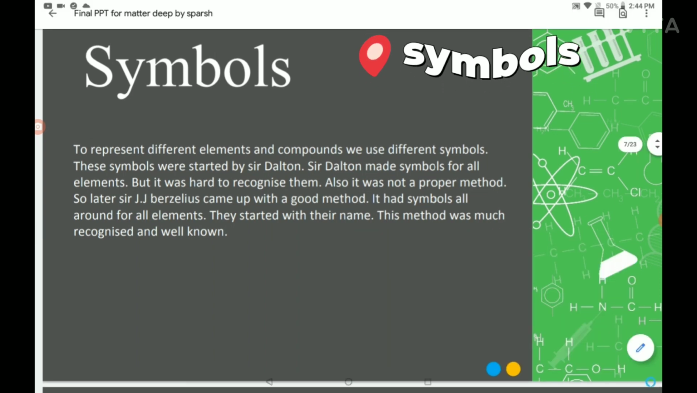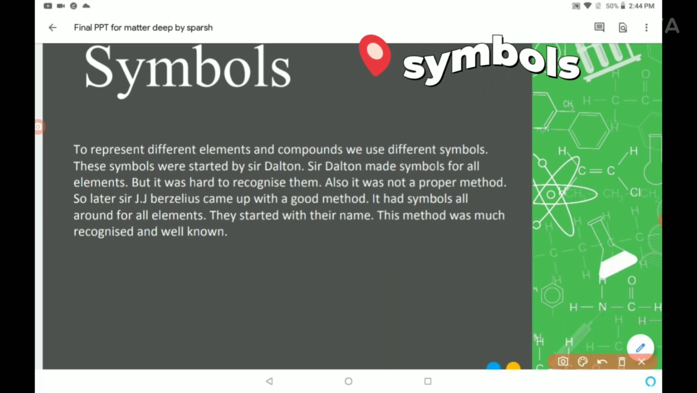It got popular everywhere, but there were some issues too. The symbols were not proper and were hard to recognize, so it was not a proper method. Soon after, J.J. Berzelius, who was also a scientist, came up with a good method. He had symbols for all elements, and they started with the names of these elements.